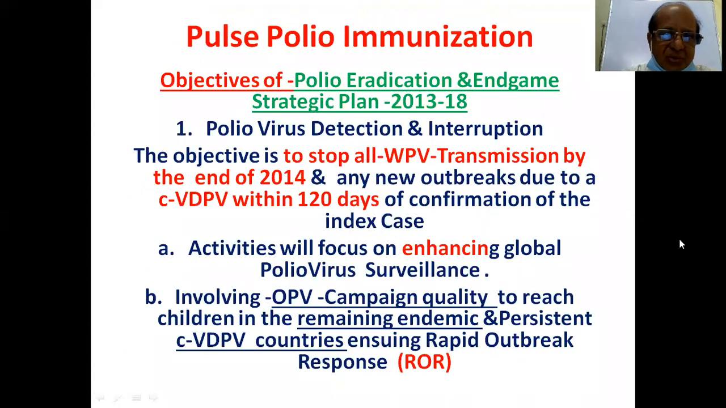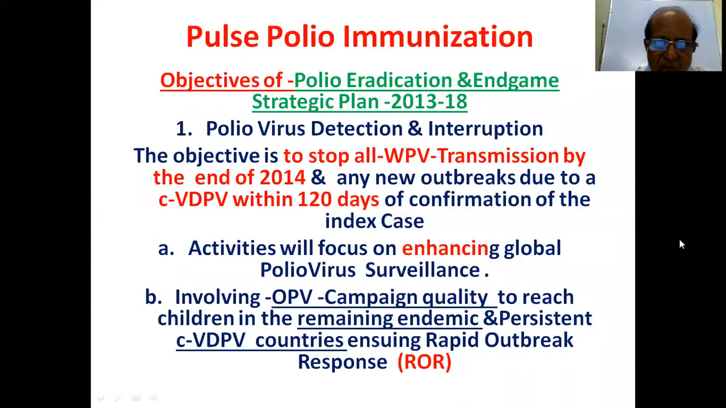What are the objectives of the Polio Eradication and Endgame Strategic Plan? Polio virus detection and interruption. You have to detect and interrupt transmission. The objective is to stop all wild polio virus transmission by the end of 2014, and to stop any new outbreaks due to CVDPV within 120 days of confirmation of the index case. You know, index case, primary case, secondary case: index in the community, primary especially in the clinic or OPD, seen by a doctor.